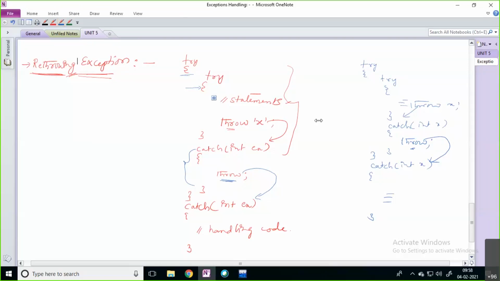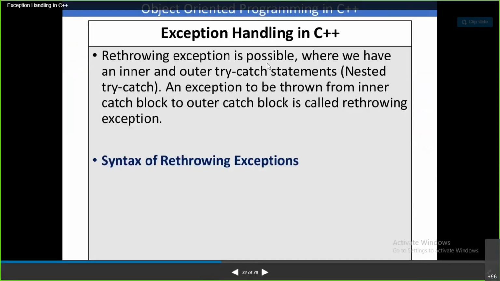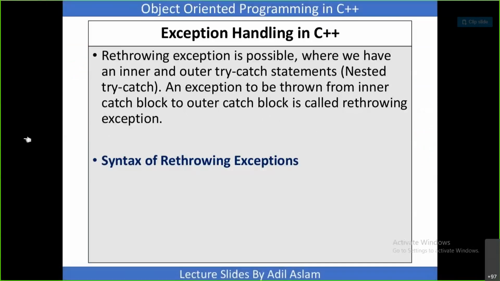We will see one example of how it happens. Rethrowing an exception is possible where we have an inner and outer try-catch statement, meaning the nested try-catch case. An exception thrown from the inner catch block to the outer catch block is called rethrowing an exception. The outer catch block catches that exception and handles the situation. That is called rethrowing the exception.